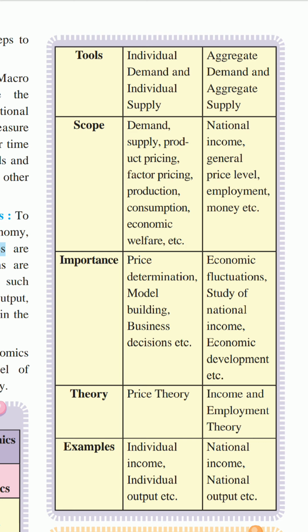Individual demand means demand for the product, from the customer side, and individual supply means supply of goods and services, from the producer side. In macroeconomics we study aggregate demand and aggregate supply, not individual demand and individual supply.